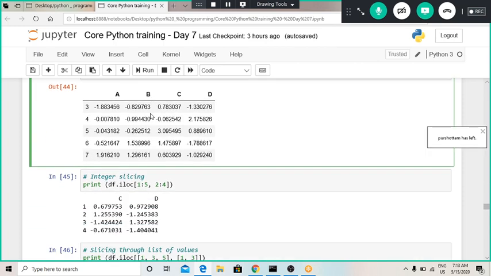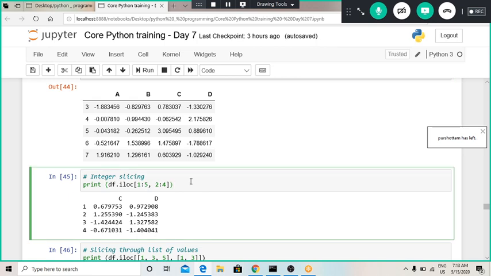Now slicing is applicable to both sides, in columns as well as in rows. Here I wanted to extract the columns whose index starts from 1 but ranges up to 5, not including 5, so the index positions will be 0, 1, 2, 3 and 4 only. And now I wanted to extract the columns with index positions ranging from 2 to 4. The output of this will be 2 comma 3 only. This is how we can extract all the index positions.